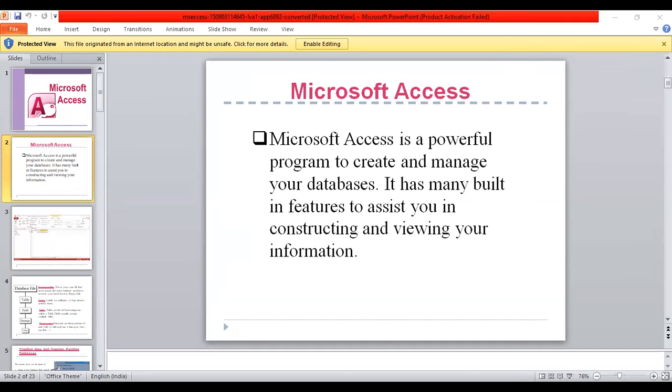Click on the report button under the objects on the left side of the screen. Double click on create report using wizard. On the next screen, select the fields you want to view on your report. Most of the time, you would select all of them.